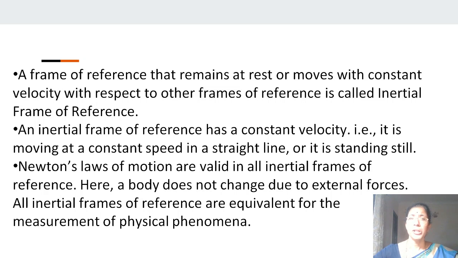So, an inertial frame of reference has a constant velocity. It is moving at constant speed in a straight line or standing still. In the inertial frame of reference, Newton's laws of motion hold good. That is, here the body does not change due to external forces. All inertial frames of reference are equivalent for the measurement of a physical phenomenon.